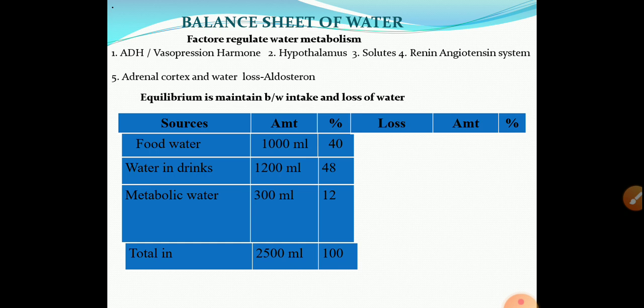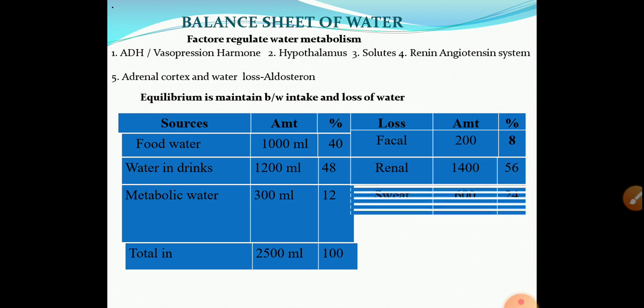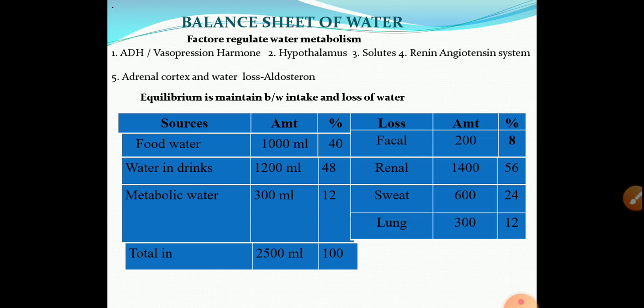Then loss. There are different losses of water from the body, such as fecal loss, nearly about 200 ml, means 8%. Renal loss, 1400 ml, nearly 56%. From sweat, 600 ml, nearly about 24%. And from lung, 300 ml, nearly about 12%. So total loss 2500 ml. And this is the balance sheet of water. Many times question is asked that write a short note on balance sheet of water. So you write down all these things.